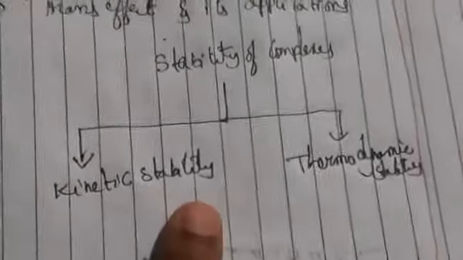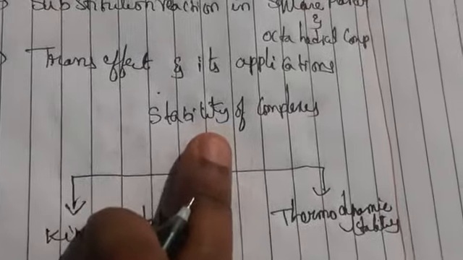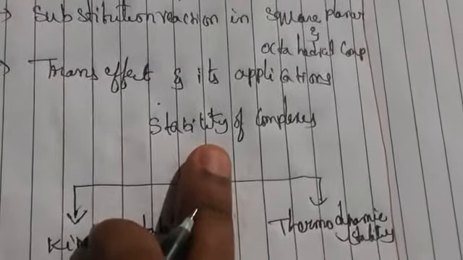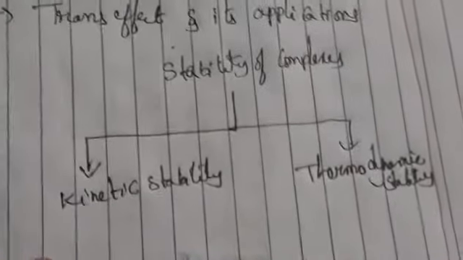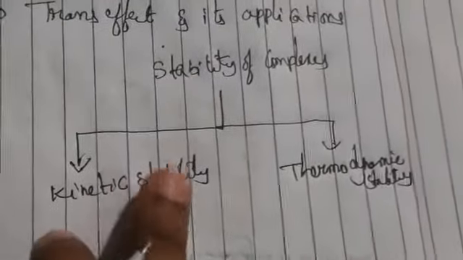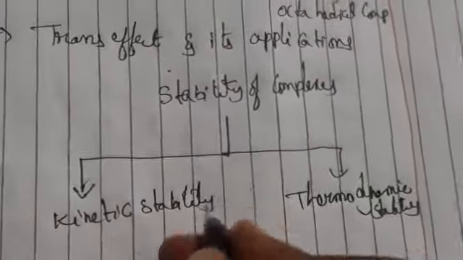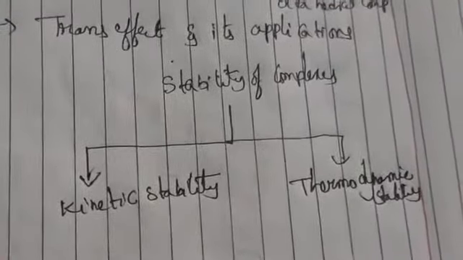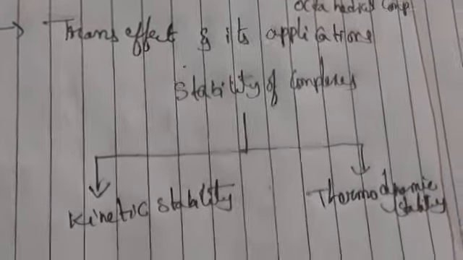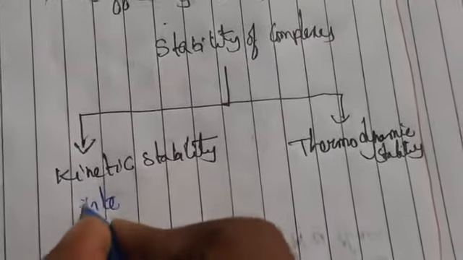The thermodynamic one is denoted by K, also known as the equilibrium constant, as we have studied in the stability of complexes. So these are divided into two types, kinetic stability and thermodynamic stability. Kinetic stability mainly depends upon the rate of the reaction.